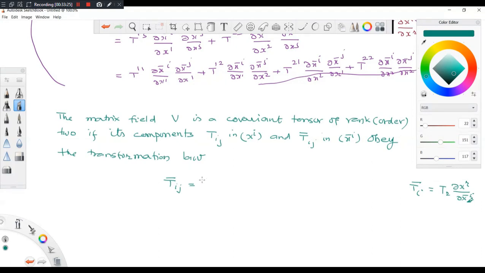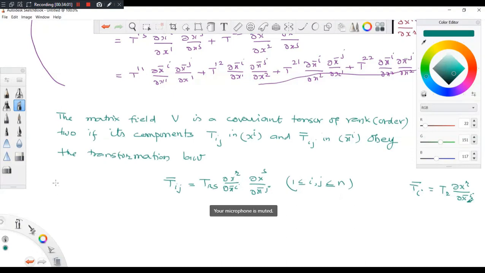So what will you get? T rs will come here, del x r and del x s on top, and below del x bar i, del x bar j. Here 1 less than or equal to i, j less than or equal to n. Similarly, here summation is implied and r will vary from 1 to n also. So here I need not write that; that is understood.